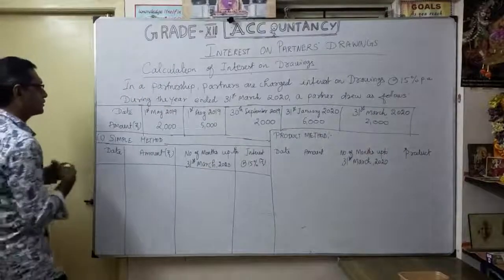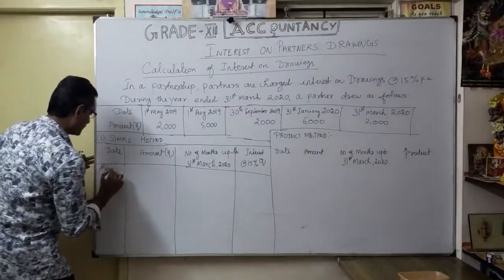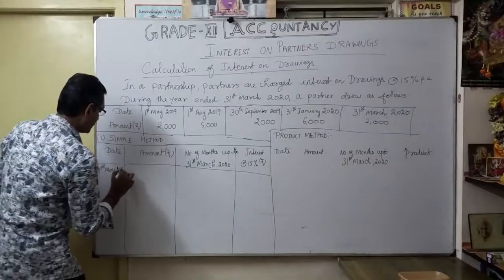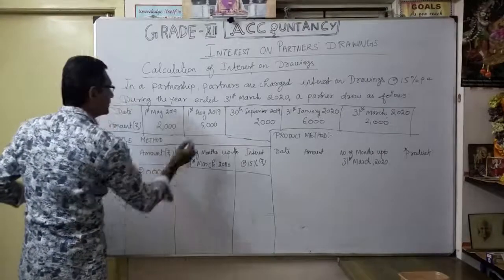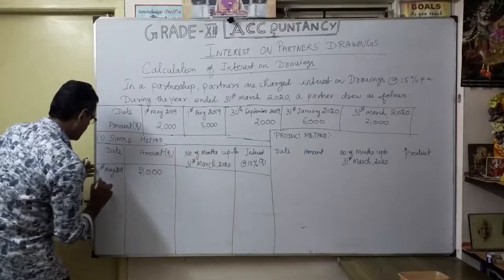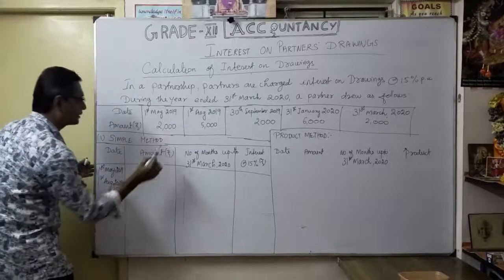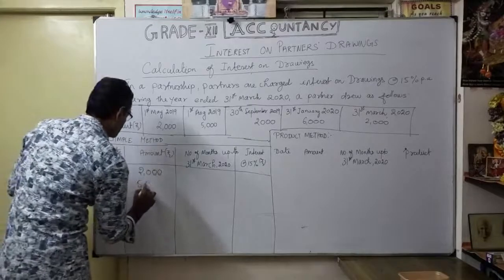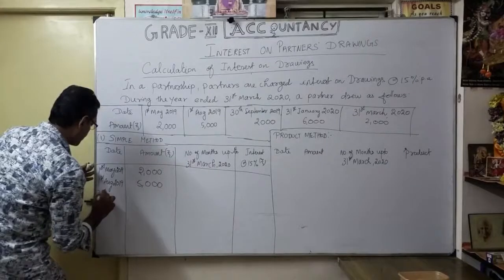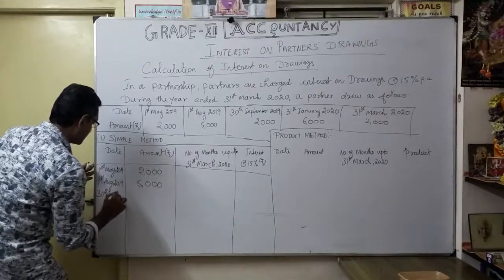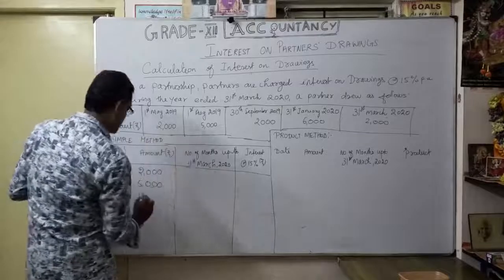See here, date, first we write one by one. 1st May 2019, how much withdrawn? 2000. Then 1st August 2019, how much? 5000. Thereafter 30th September 2019, how much? 2000.